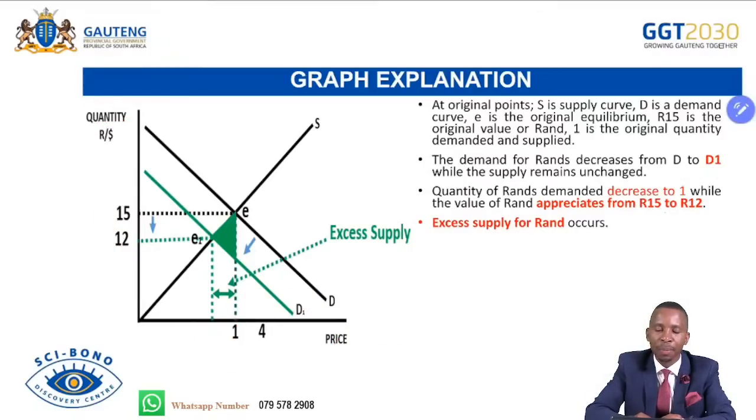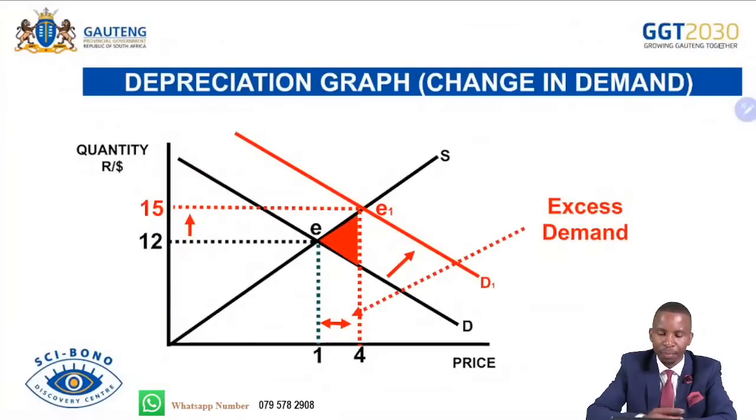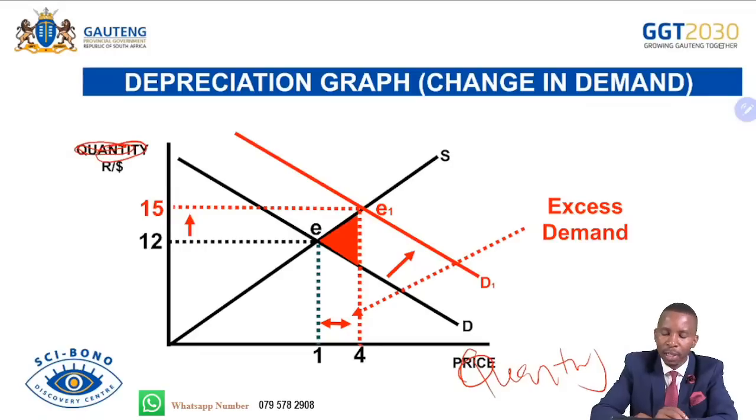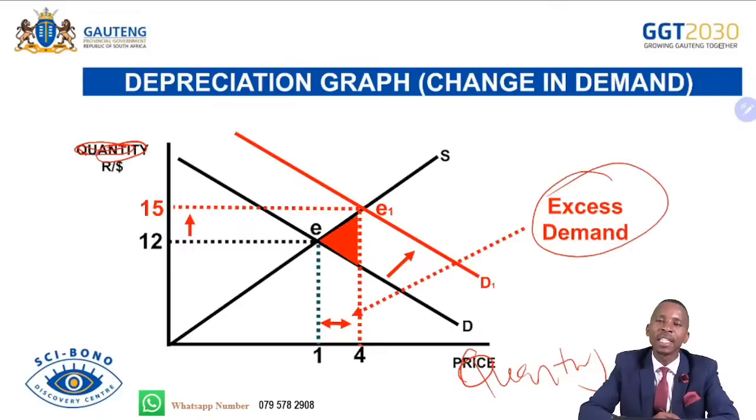And then let's look at the depreciation. Remember, depreciation is the decrease in the value of a country's currency in relation to another country's currency because of market forces. So let's look at this one. This is quantity, and this becomes rand versus dollars. For us to come across depreciation, there must be excess demand. If there is excess demand, that means the demand for the rand is more than the supply of the rand. So that means there will be a depreciation of the currency.